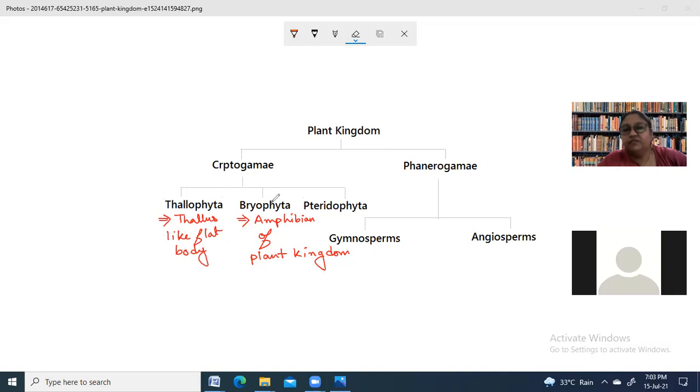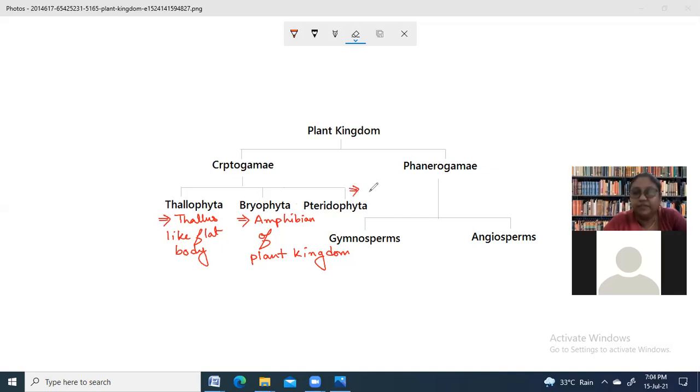Bryophyta can survive on land, but they require water during their reproduction. The way frogs can live on land without any problem, but for reproduction they require water. That's why Bryophyta is called the amphibian of plant kingdom. So this is the special characteristic. Now let us talk about the Pteridophyta. What is the special character? Yes, Rutu.